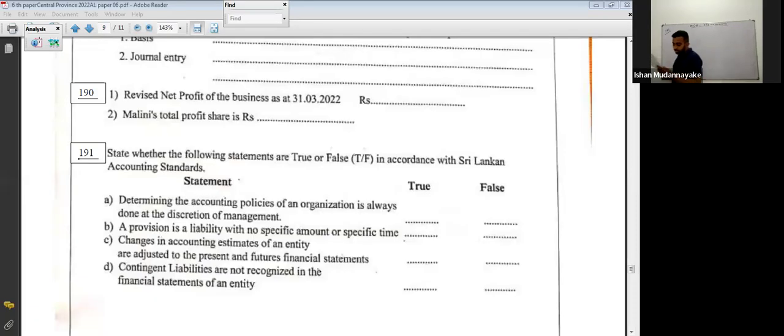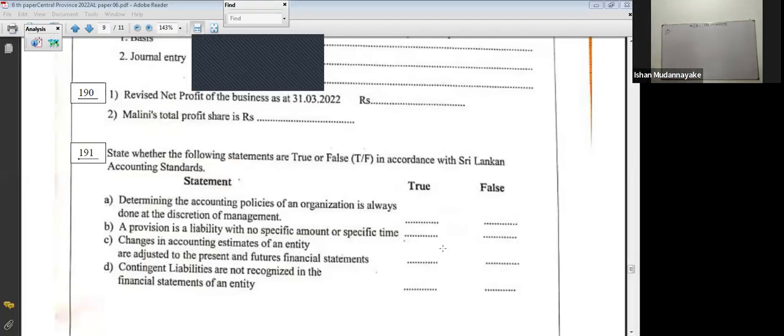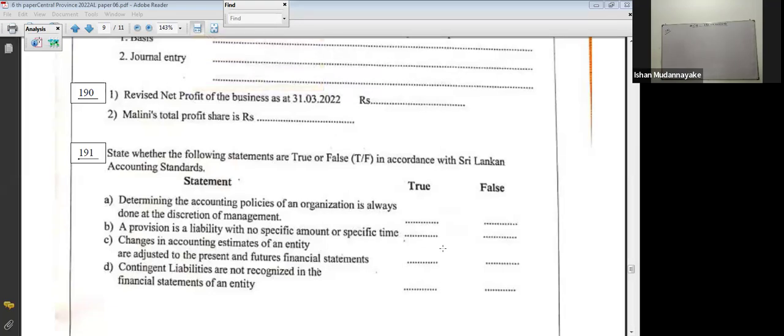State whether the following statements are true or false in accordance with the Sri Lanka accounting standards. Look at the first one. A. Determining the accounting policies of an organization is always done at the discretion of the management.